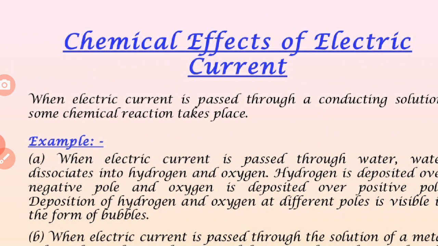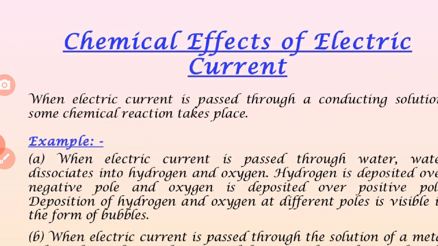Now we discuss the chemical effects of electric current. When electric current is passed through a conducting solution, some chemical reaction takes place. For example, when electric current is passed through water, water dissociates into hydrogen and oxygen.